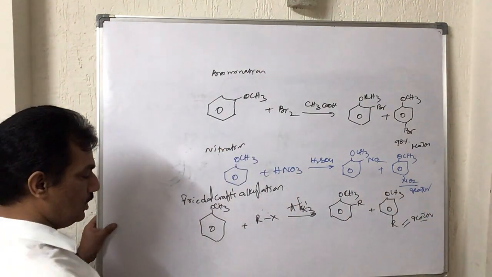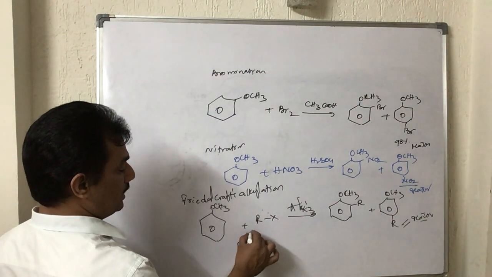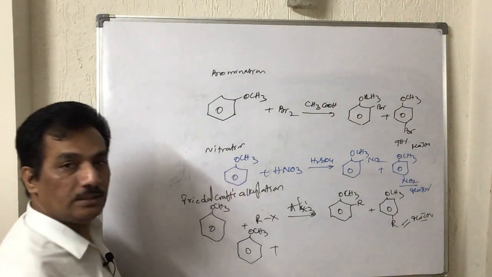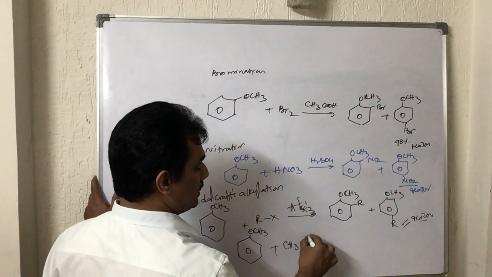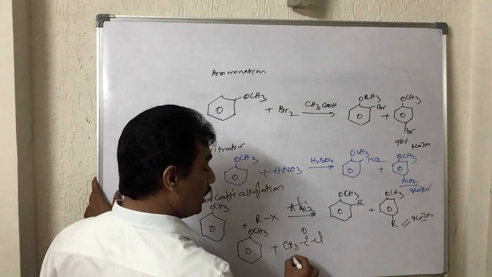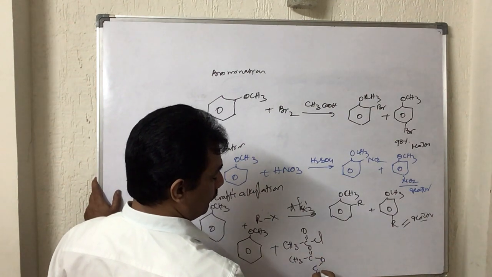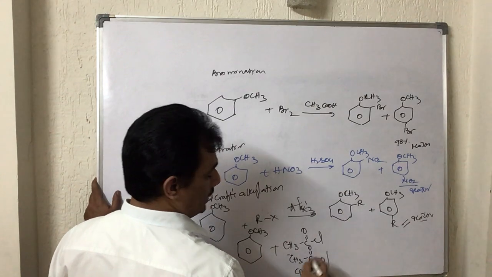Clear? And now the last one, that is acylation. Friedel-Crafts acylation. How can we create acylation? Do you know the acylating agent? Simply, acylating agents are acyl chloride or acetyl chloride, or you can also use acetic anhydride for acetylation. These two are the reagents used for acylation.